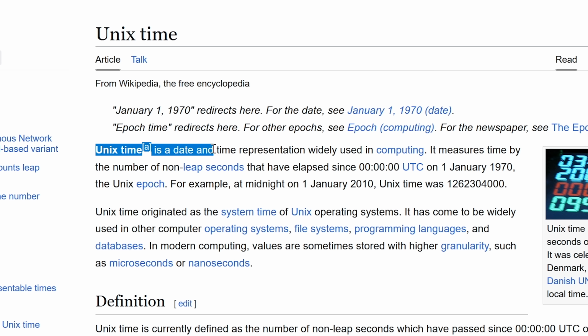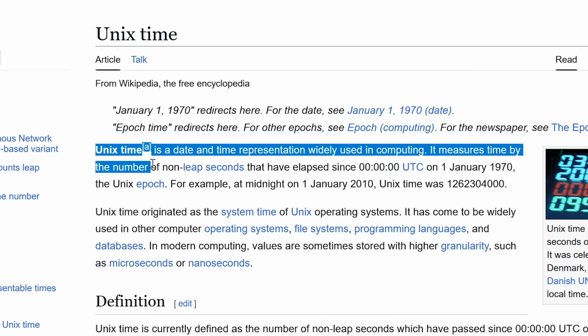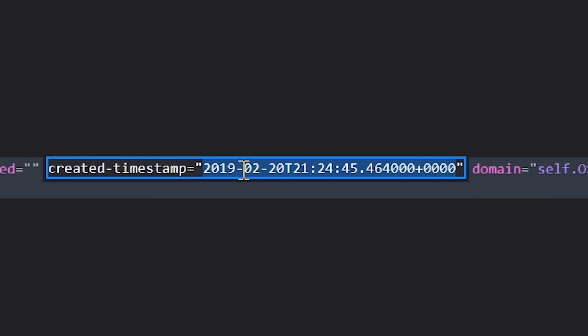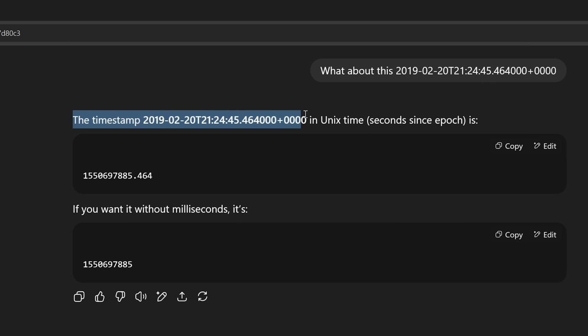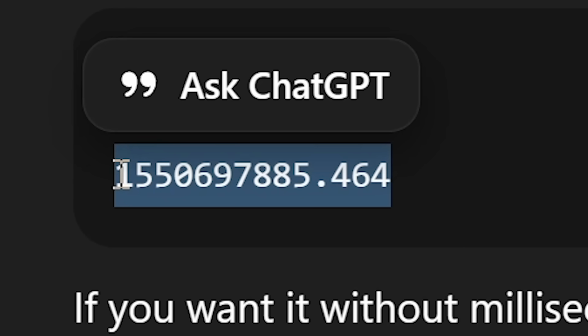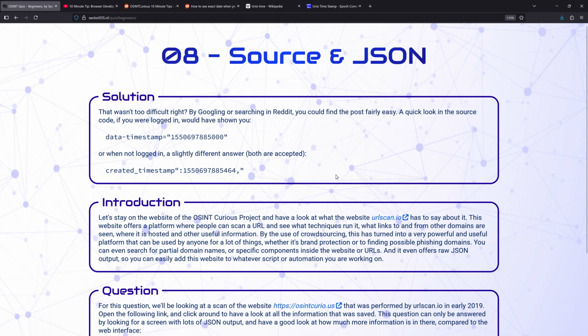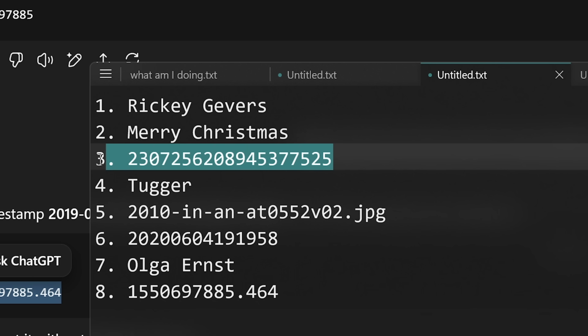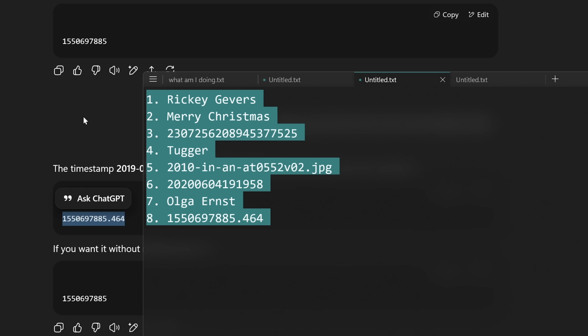Unix time is a date and time representation widely used in computing. It measures time by the number of non-leap seconds that have elapsed since midnight on 1st January 1970. So surely I can convert this one into Unix time. The timestamp in Unix time is this. If you want it without milliseconds, it's this. Maybe let's do with milliseconds. Submit. Oh, it was with milliseconds. Okay, beautiful. Look at the progress we've made so far. I'm not happy about this one with the Instagram code, but others, it's going pretty well.